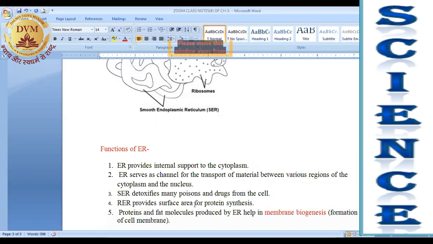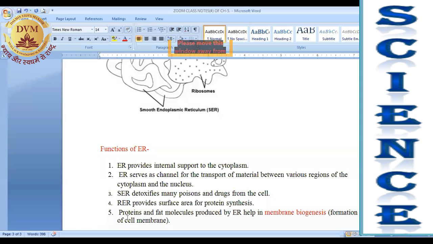So what we can say is that rough ER provides a platform for protein synthesis, right? It allows the ribosomes to sit on it and make proteins for the cell. In simple words, we can say that, right?